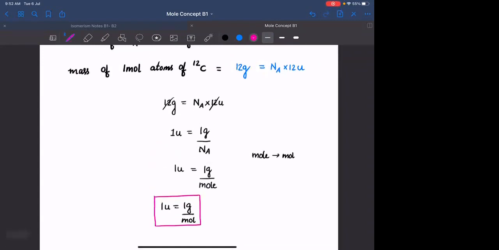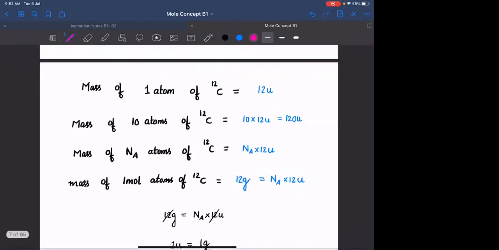Sir, please explain the derivation. Yeah, everyone concentrate once again. In the beginning I have taken 1 atom of carbon. 1 atom of carbon's mass is 12 AMU. If I am taking 10 atoms of it, the mass of one is 12, so the mass of 10 will be into 10, which is 120 AMU. For Na number of atoms, into Na. Na is nothing but 1 mole. What is the definition of mole? It is the number of atoms present in 12 grams of carbon sample. So if I am taking 1 mole of carbon atoms, its mass has to be 12 grams. Agreed?